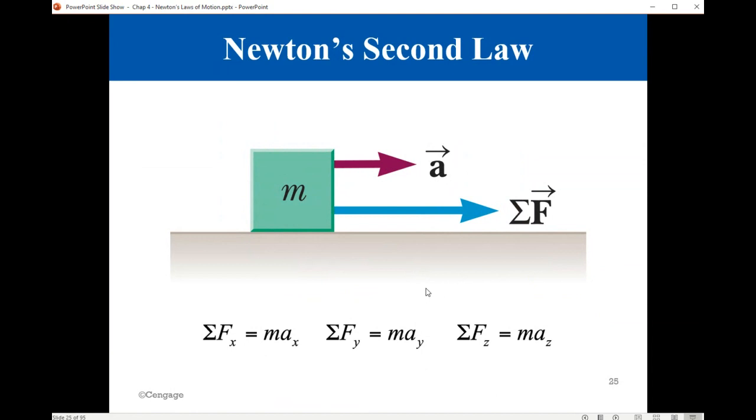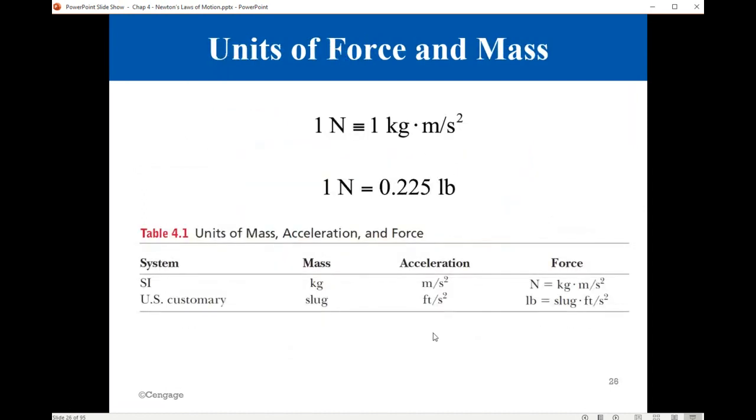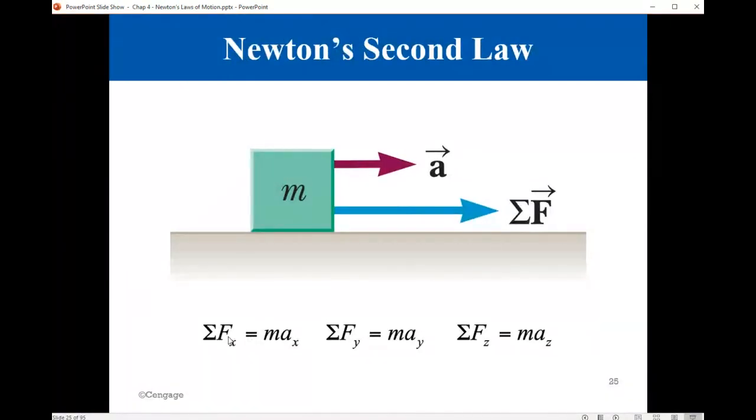So when we talk about vectors, we always have in mind the 3 dimensions. Okay, so this equation between F and a means that the net force along x equals m a_x. The net force along y equals mass times acceleration along y, and the net force along z is equal to mass times acceleration along z.